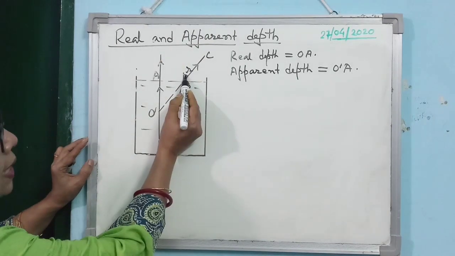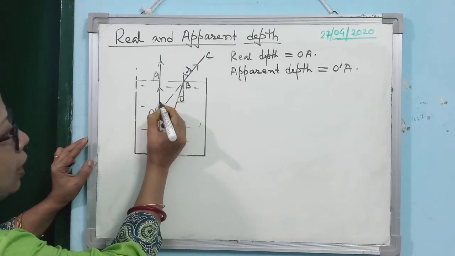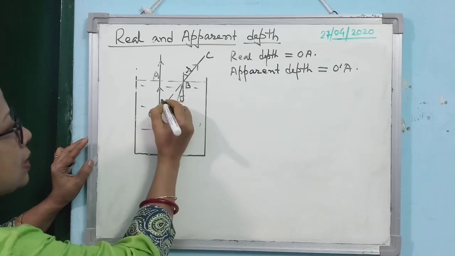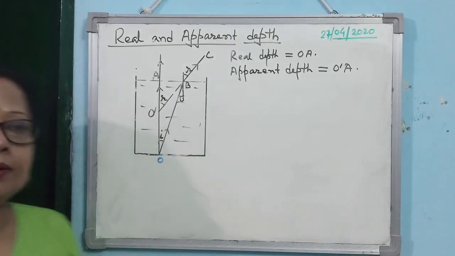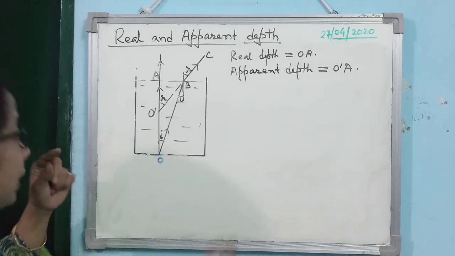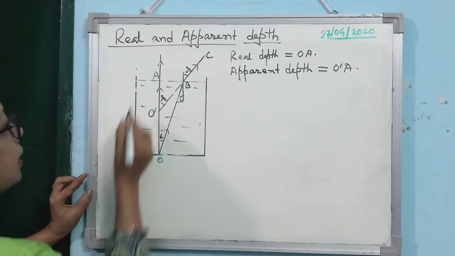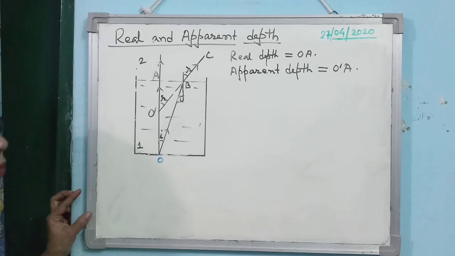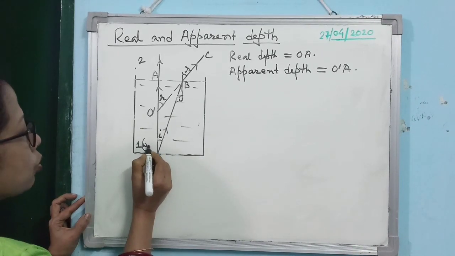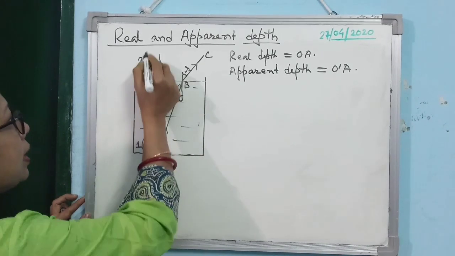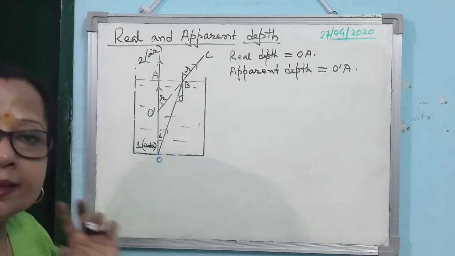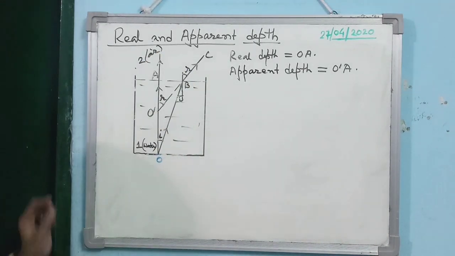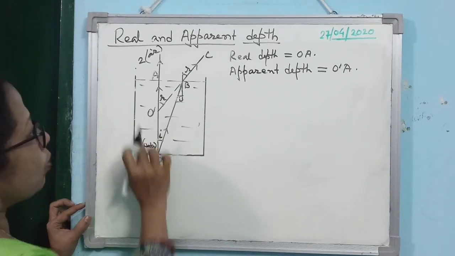So you see this angle and this angle, they are the corresponding angles. So if this is R, this is also R. Clear to everyone? Now let us consider, this is the first medium and this is the second medium. The first medium is water here and the second medium is air, but the first and second medium may be anything. Is that clear? So that's why I am naming it as 1 and 2.